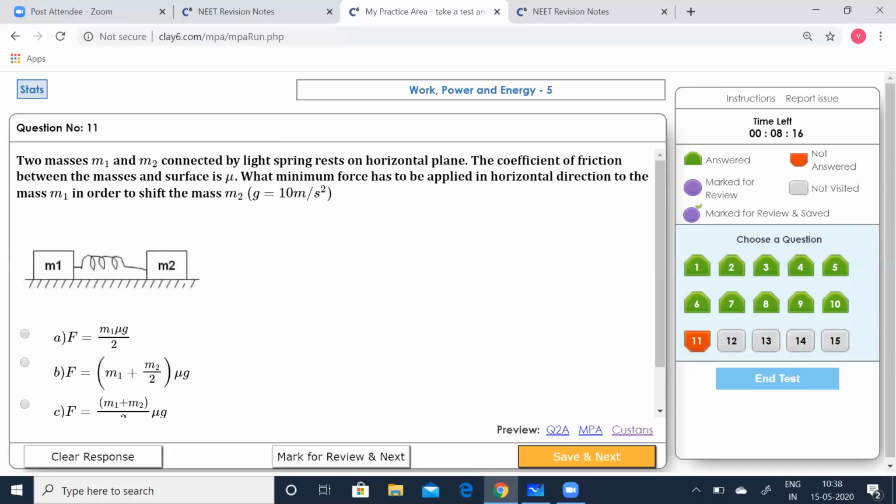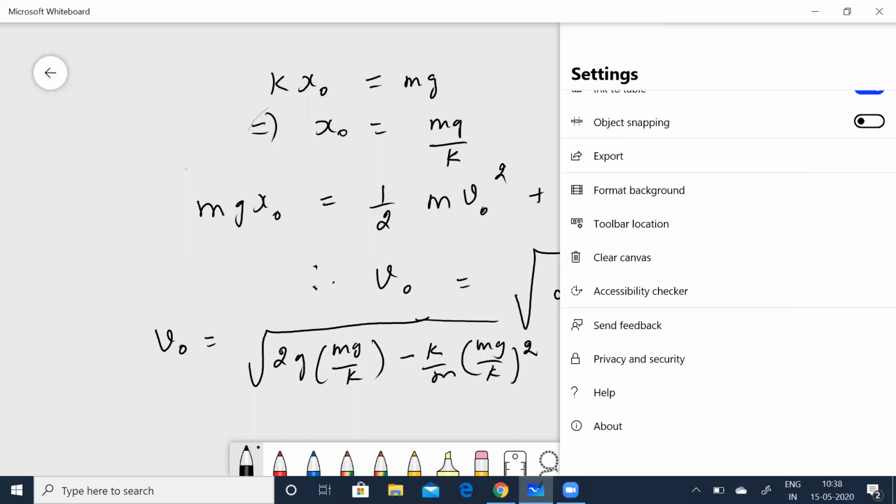Two masses m1 and m2 connected by a light spring rest on a horizontal plane. The coefficient of friction between the masses and surface is mu. What minimum force has to be applied in horizontal direction to the mass m1 in order to shift the mass m2? G is equal to 10 meters per second square. Block m2 will shift if kx is equal to mu m2g.